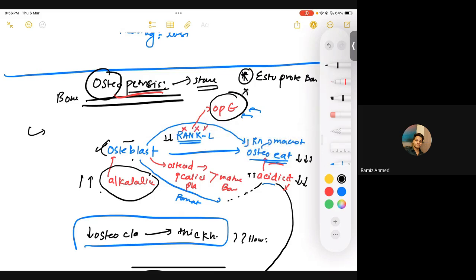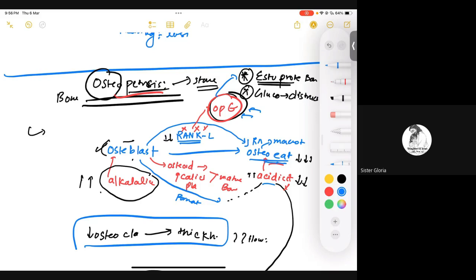We also know that glucocorticoids are destructive to bone, right? So if I need bone protection, it means I need a lot of OPGs. If I need bone protection, it means I do not need osteoclastic activity. I have to inhibit that. How do I inhibit osteoclastic activity? Just increase the level of OPGs, right?